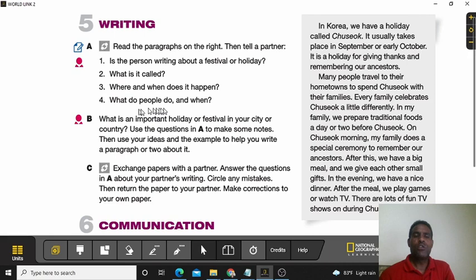And when? All right, after you complete and you answer those questions about your holiday or your festival, write a similar paragraph talking about your personal holiday or festival. And then in the class, we're going to check.